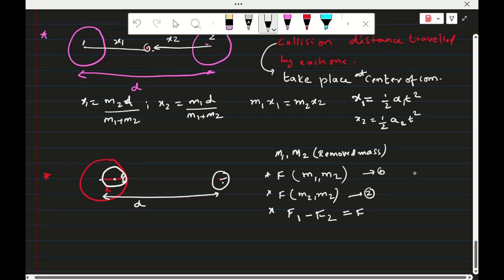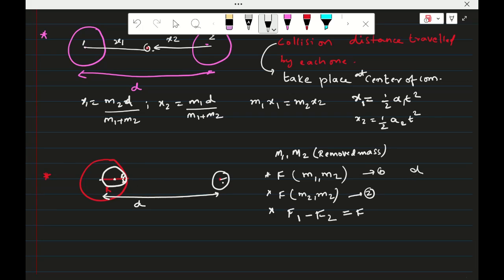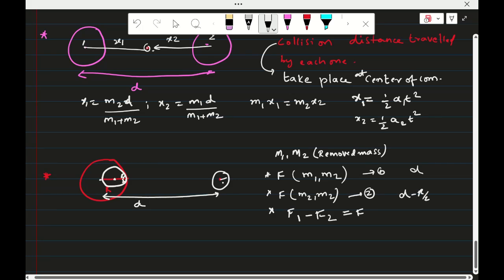In that case, calculation of the distance is very, very important. Between M1 and M2, the distance is equal to D. Between M2 and M2, how much distance will come? This is D minus R by 2, the total distance D minus R by 2. So these cases you have to follow very clearly.